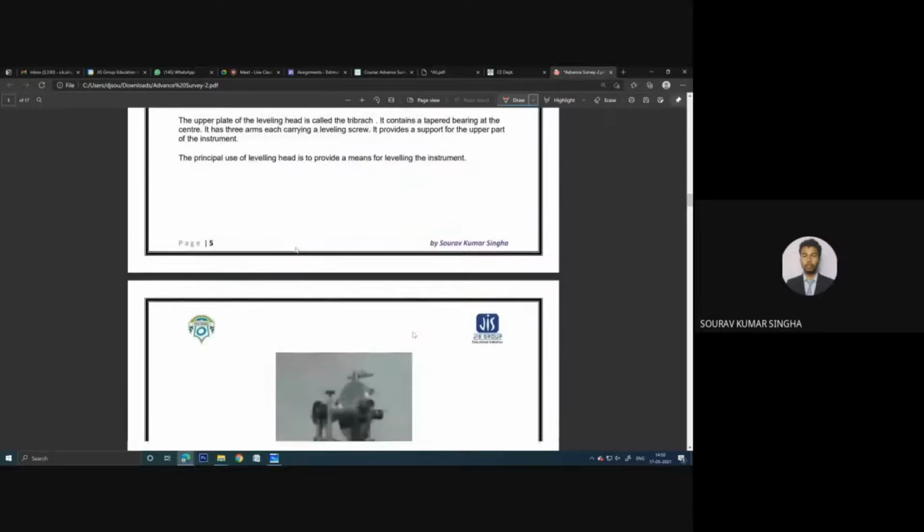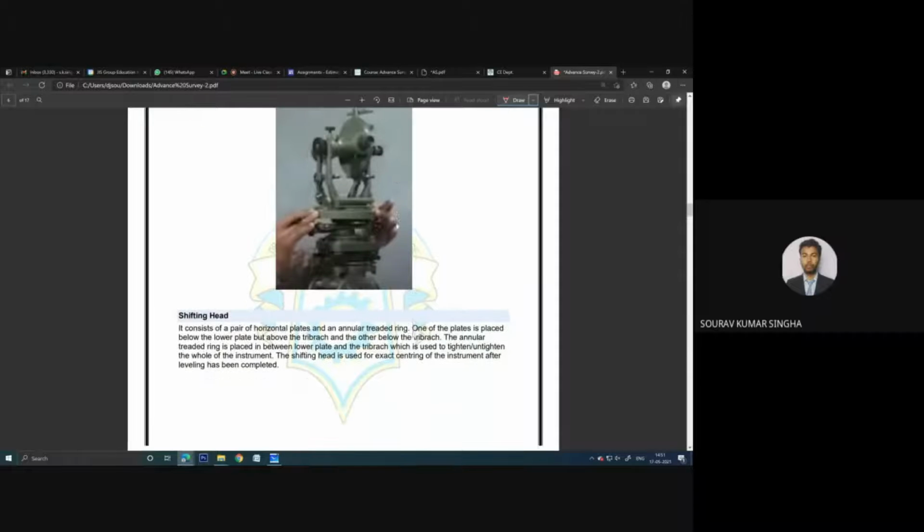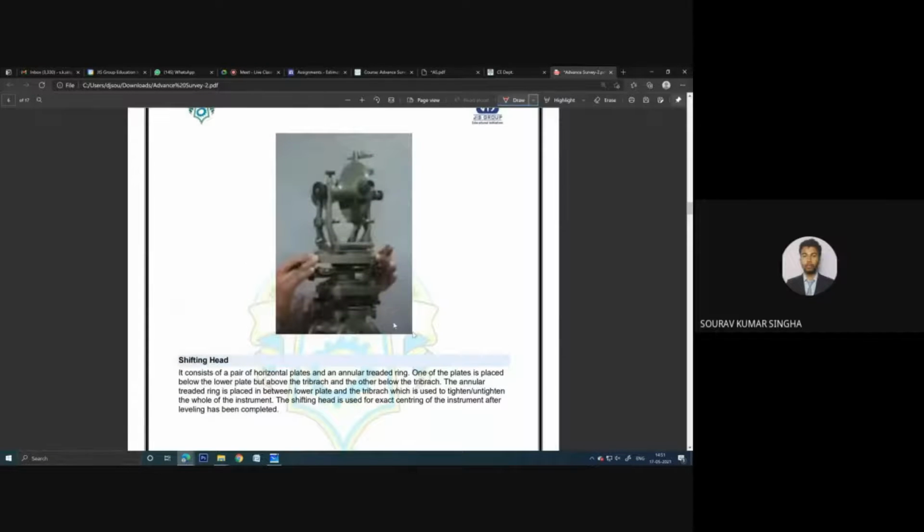So, you can see this image. This is the actual instrument that we have in our college. This is not very clear, but let us see how you can explain this. Here you can see a plate is held by this person.